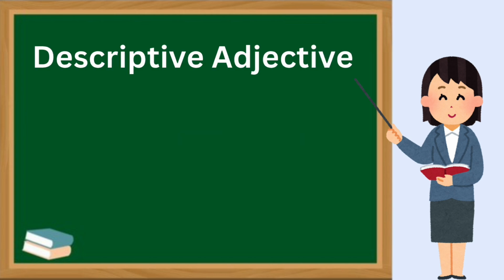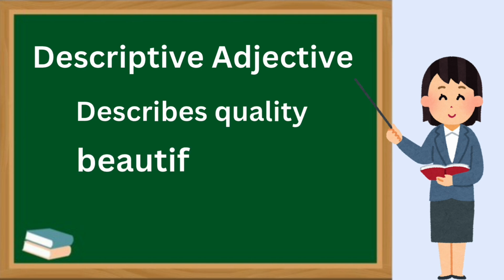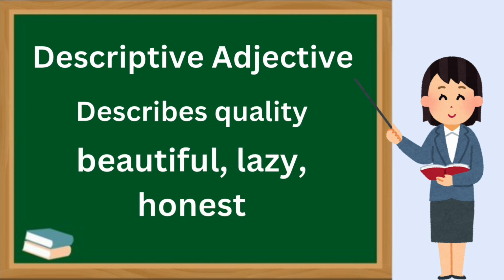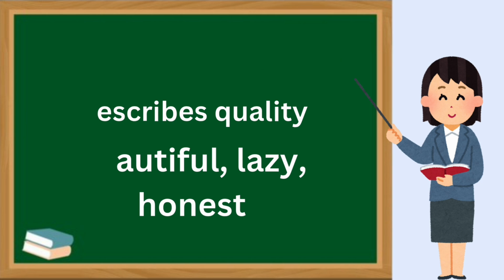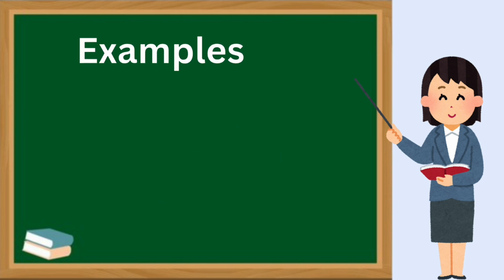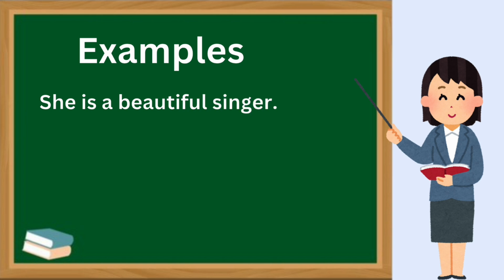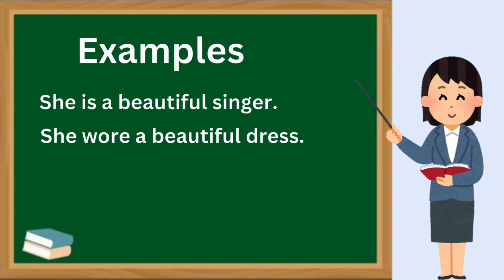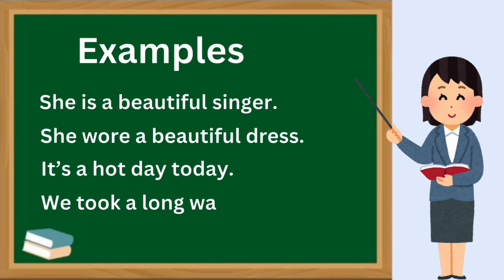Descriptive adjectives describe quality: beautiful, lazy, honest. Examples: She is a beautiful singer. She wore a beautiful dress. It's a hot day today. We took a long walk. These are the examples of adjectives.